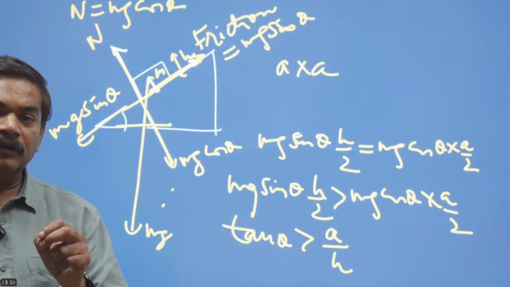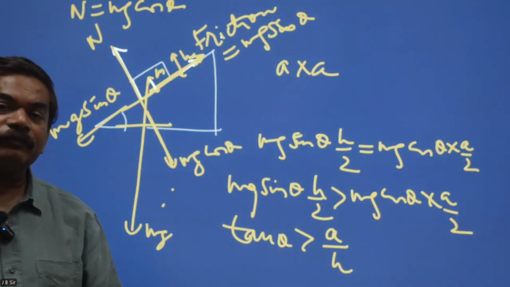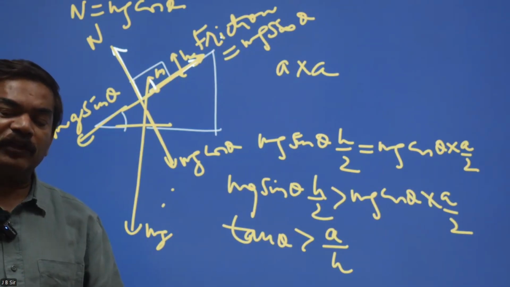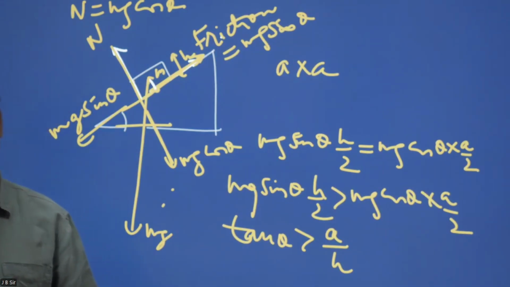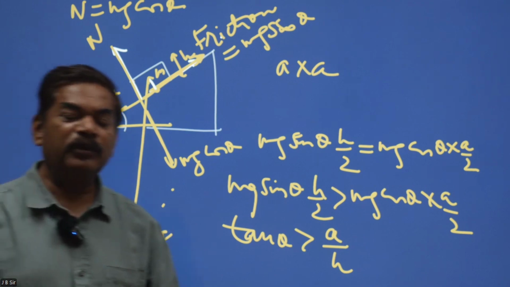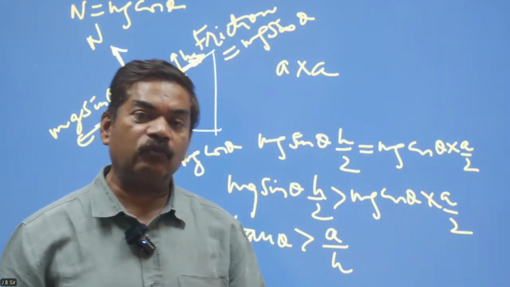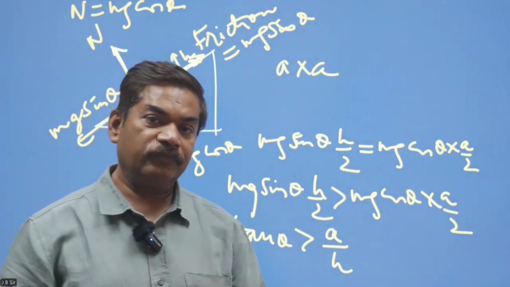What was the phenomenon? The block was kept on the incline at angle theta. The block was sliding with a constant slow speed. It means force of friction was equal to mg sin theta.